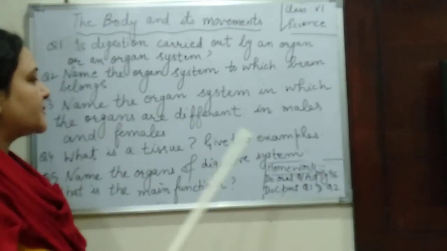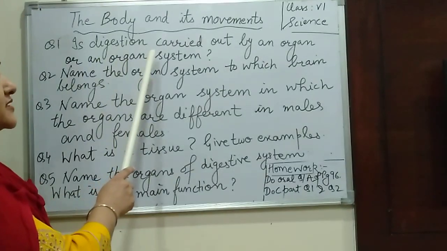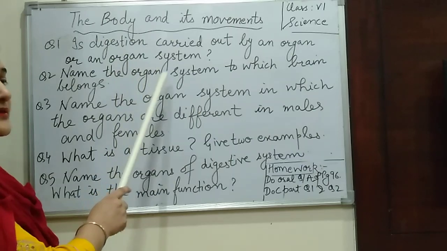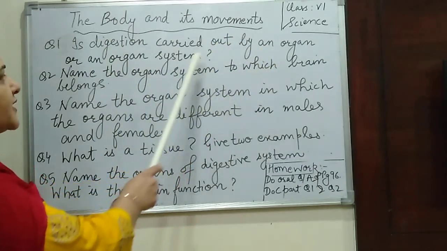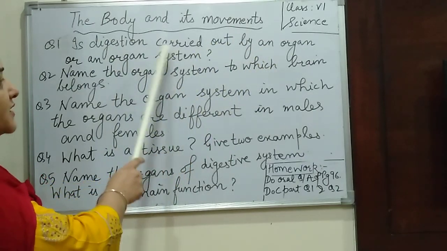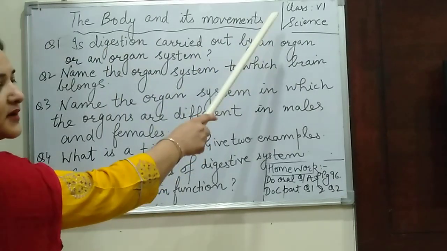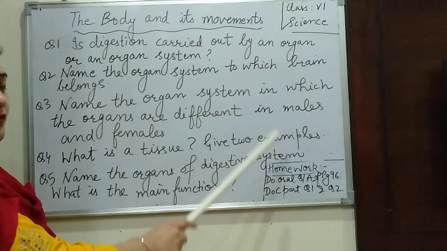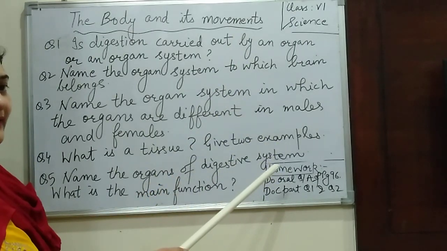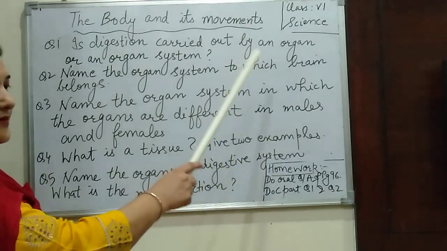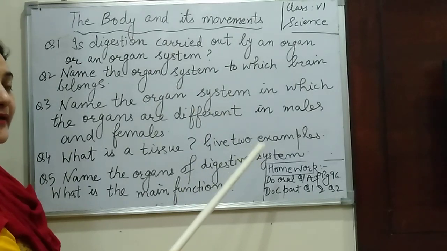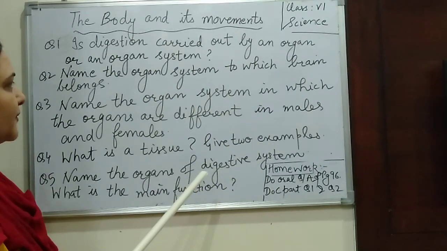Let us start with question number 1. Is digestion carried out by an organ or an organ system? क्या फर्क होता है organ और organ system में? In an organ system, the different organs are connected together. वो आपस में connected होते हैं, right? And since they are connected together, the whole flow helps in the functioning of the body, right?